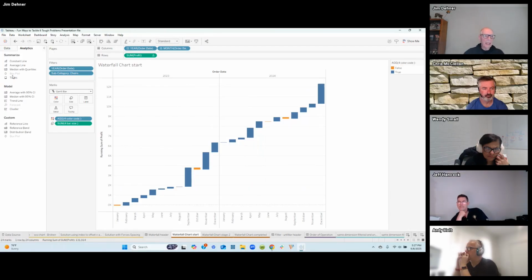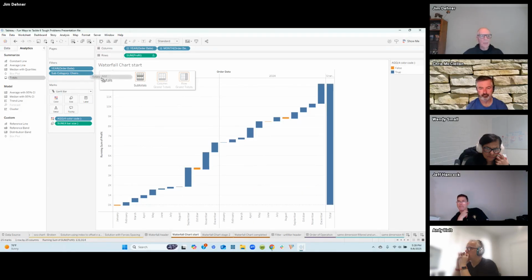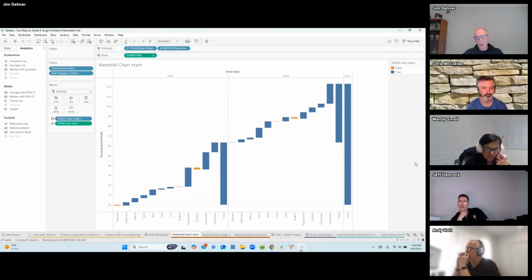And yes, I can come back in at this point. We can add totals, or we could add subtotals to the chart. It's a really very easy chart to make once you understand how to do it and use it with the Gantt chart.